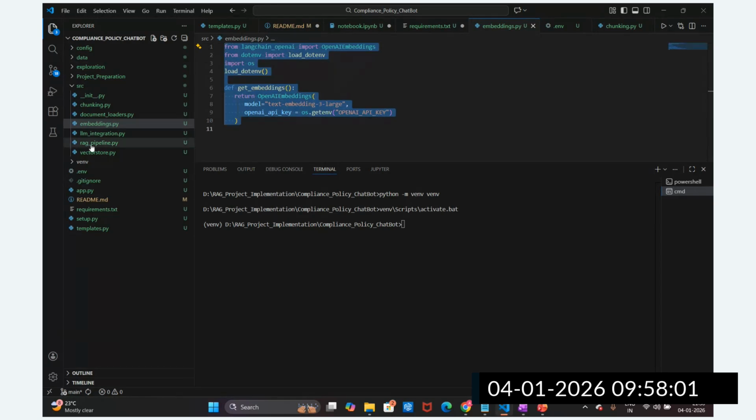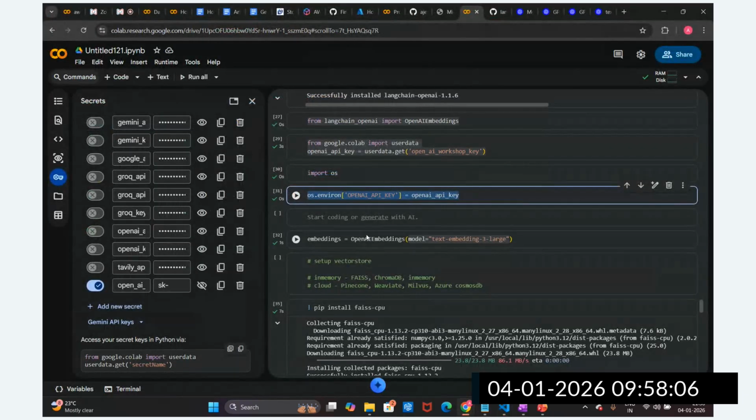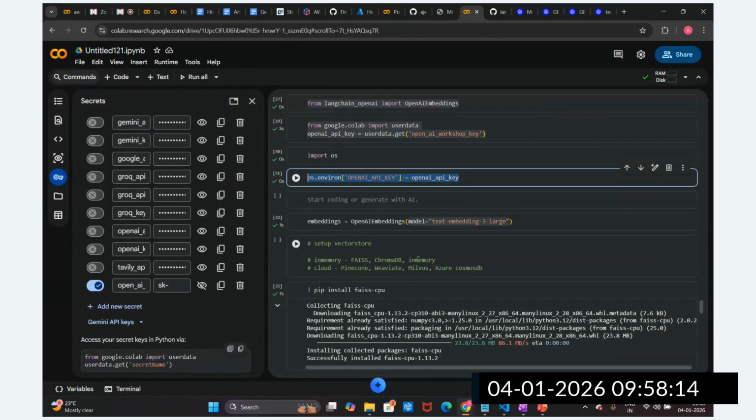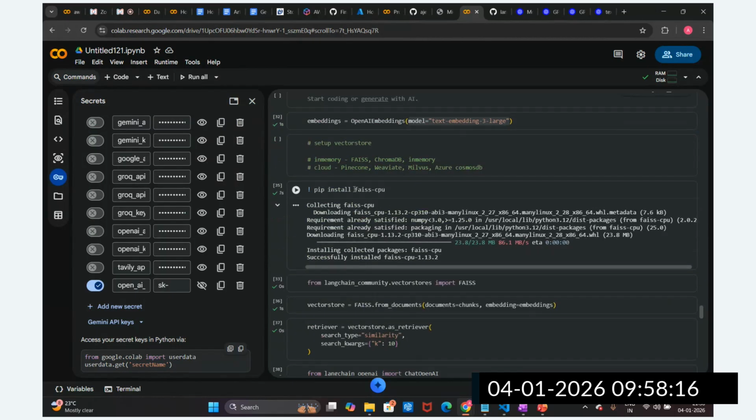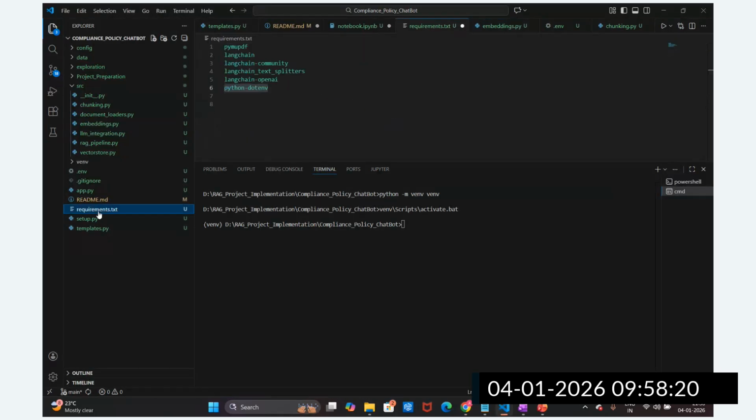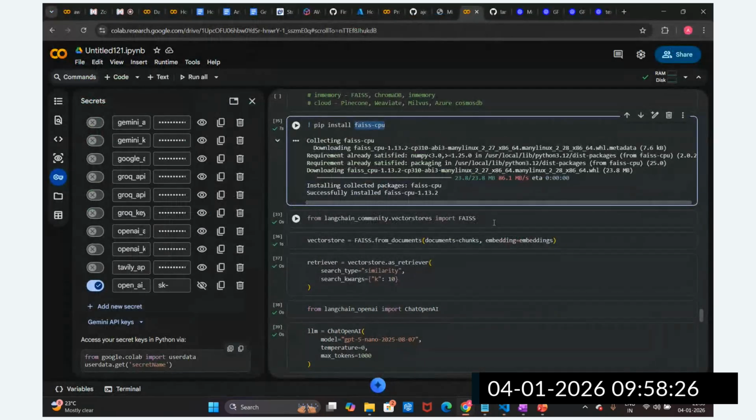After the embedding, what is the next step, guys? Can anyone tell me? Vector store, yes. See the FAISS, we need to install faiss-cpu. I'm going to copy it and paste it in the requirements.txt. I'm going to mention faiss-cpu here, the FAISS database.